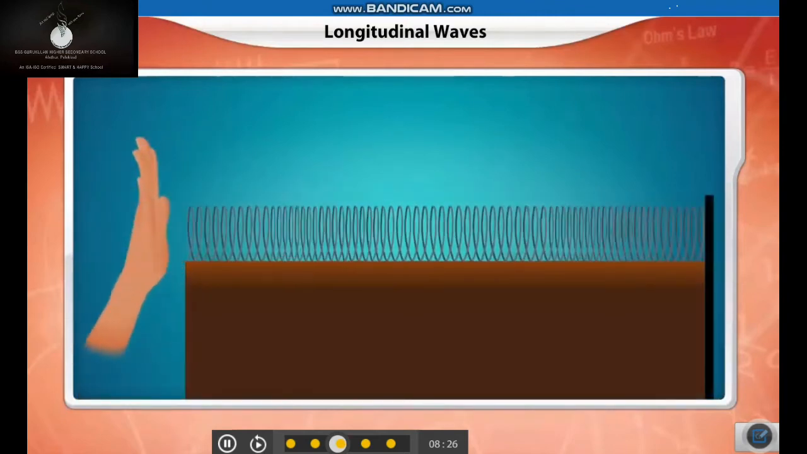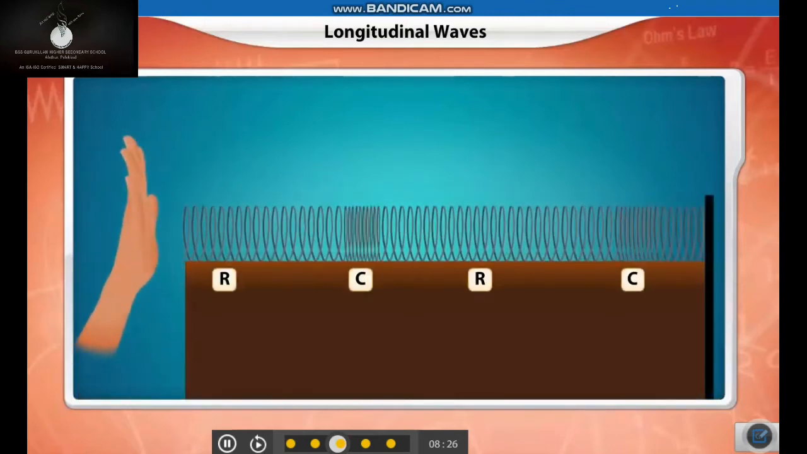So, a longitudinal wave is a series of pressure and density variations produced in the medium while the wave propagates through it. The medium's particles oscillate about their mean positions as the wave passes by. They do not move along with the wave.